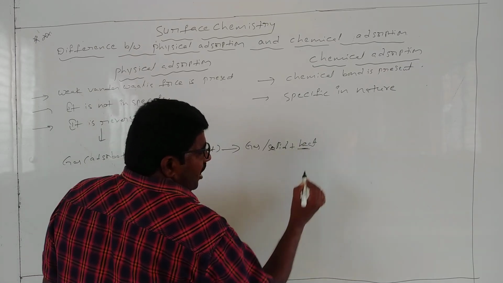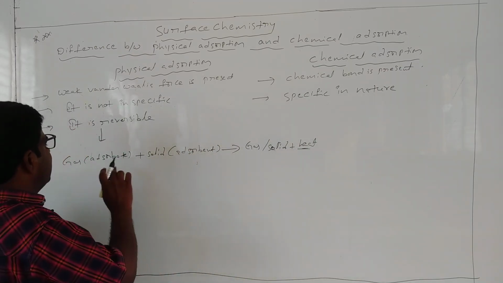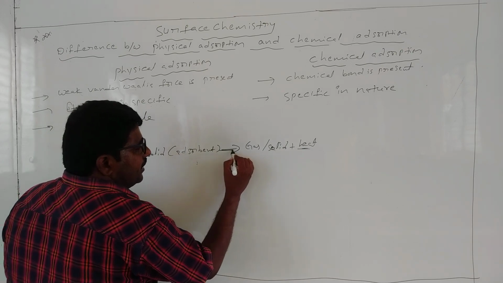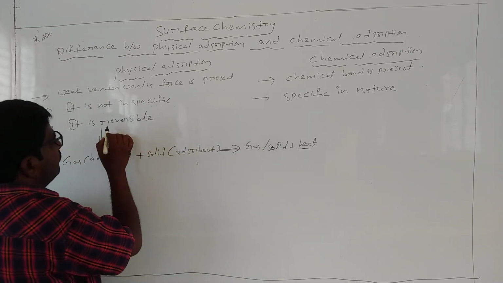So this is heat formation. That means what?